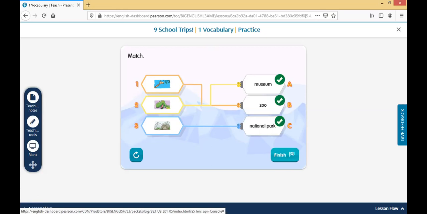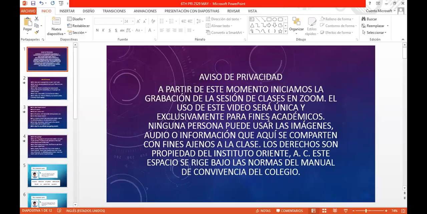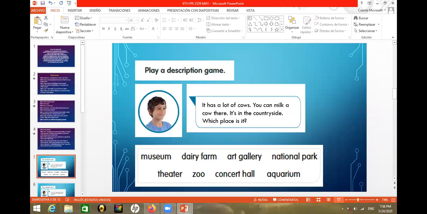Okay, let's move on to the next exercise. We have a guessing exercise, where we're going to describe the place and we have to guess what the place is. So let's start. We have here a little boy who is describing a place, and he wants us to decide what the place he is describing is.